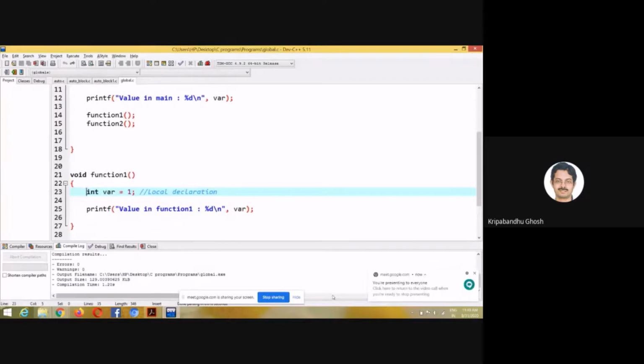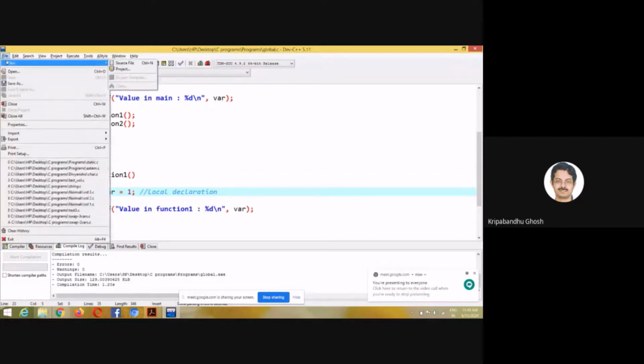There is another type of variable. We talked about a local variable and a global variable. To be more precise, we talked about the auto variable and the global variable, right? There is another very interesting type of variable that is called a static variable. Let me show you one example.